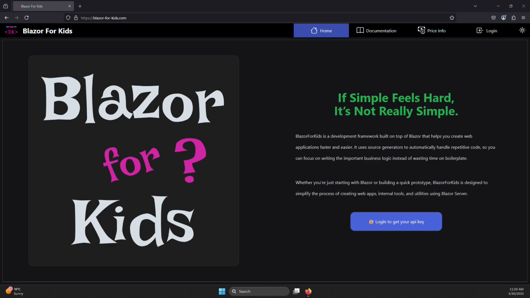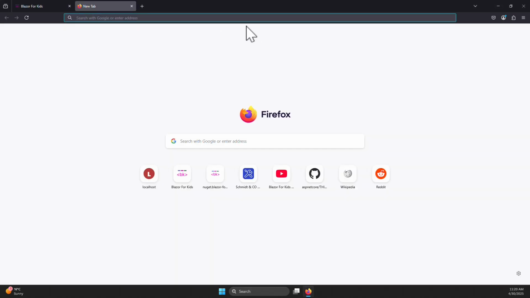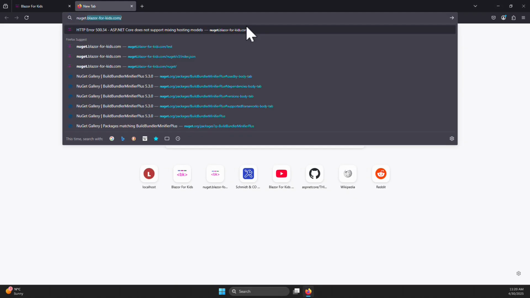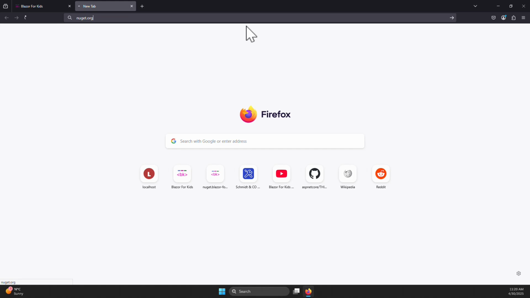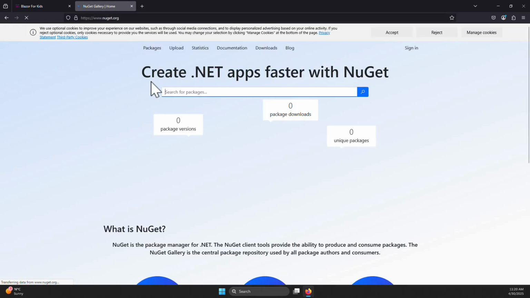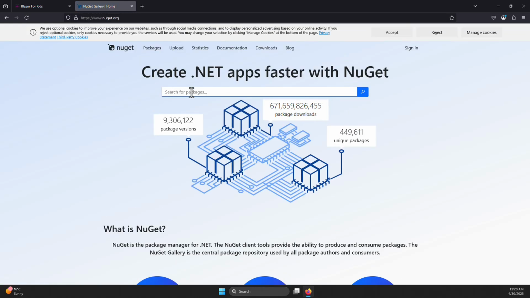Okay, let's see how we can get started with Blazor for Kids. First of all, we need to install the dotnet tool. The tool is already on NuGet.